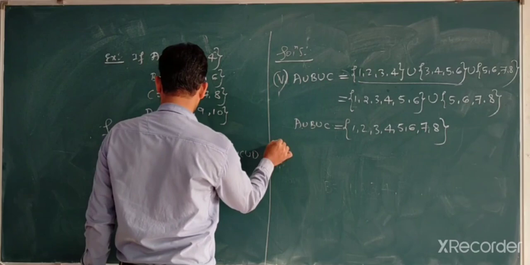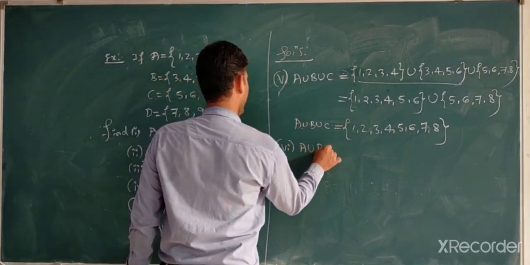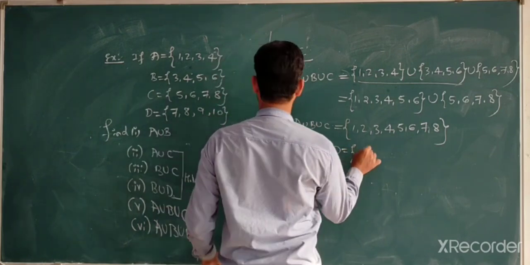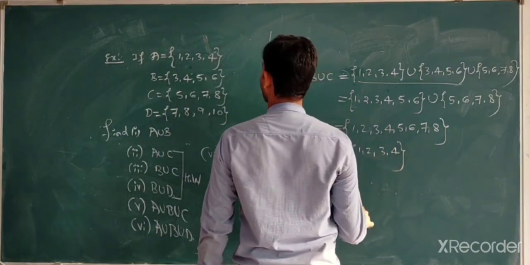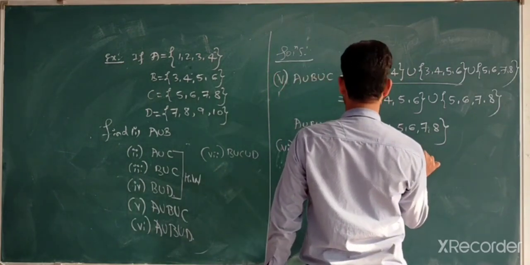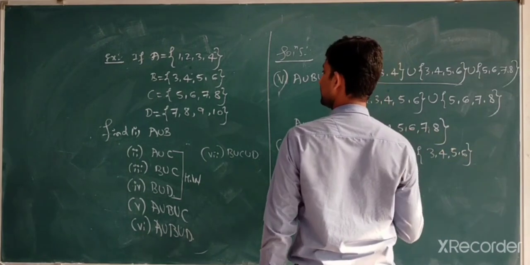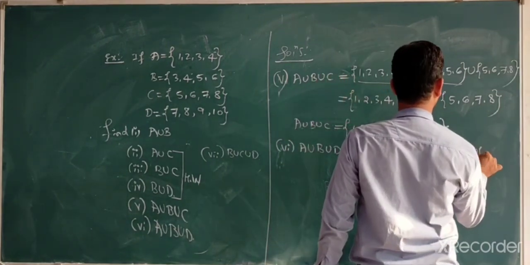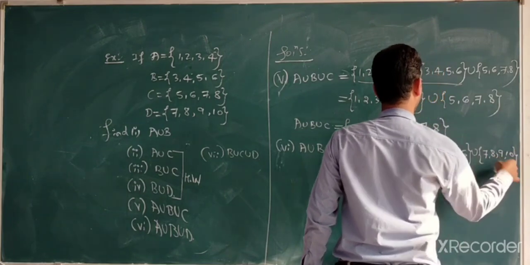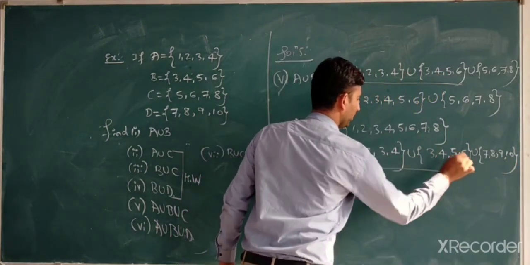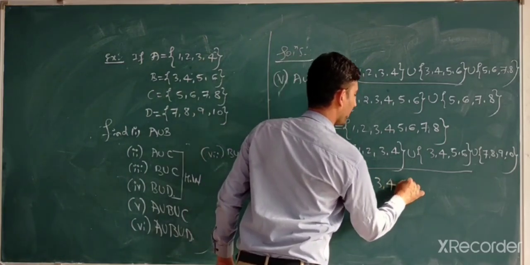After that, the sixth one, A union B union D. What is the value of A? {1, 2, 3, 4}. After that, union B, which is {3, 4, 5, 6}, and union D, which is {7, 8, 9, 10}. Club the first two, which gives 1, 2, 3, 4, 5, 6.